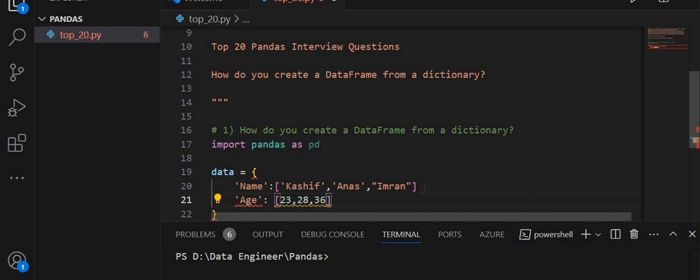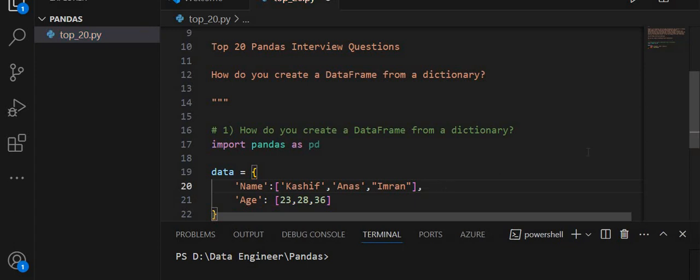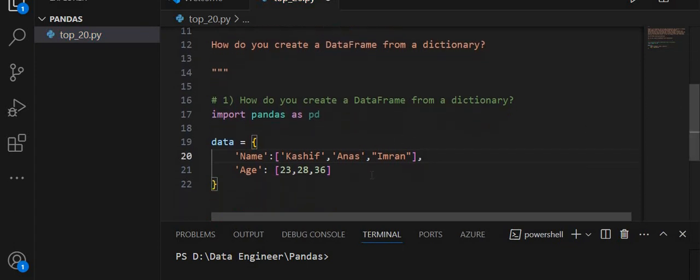Let's say I have to pause. So I created a dictionary with two key value pairs. The first key is name and the value is a list of names, and the second key is age and the value is a list of ages. So our task is to create a data frame from a dictionary.